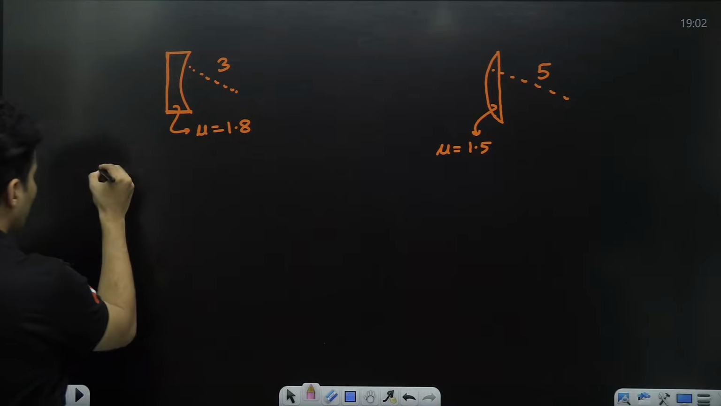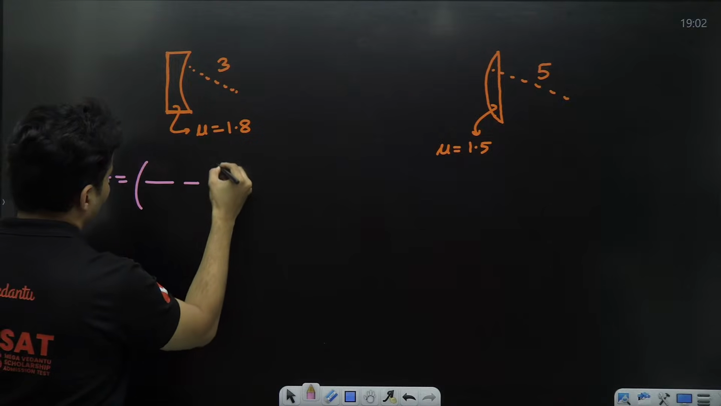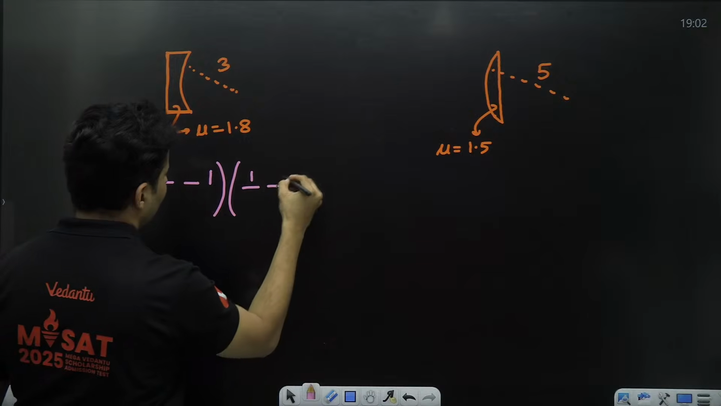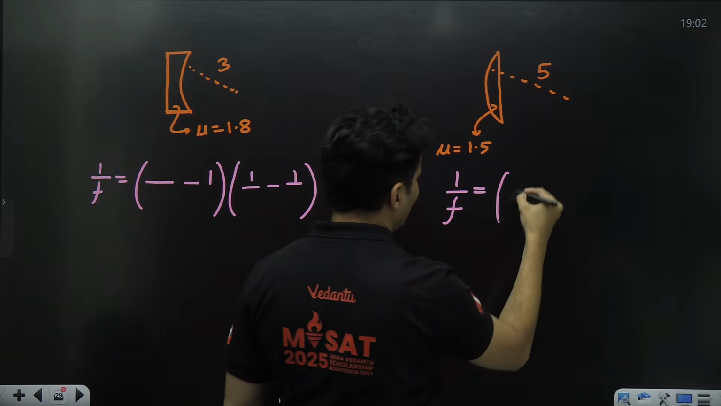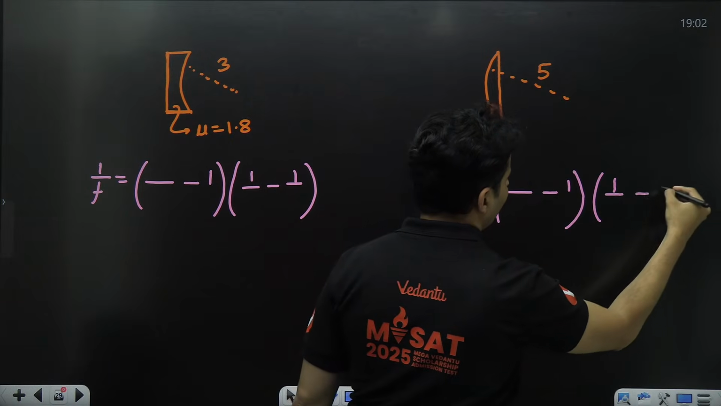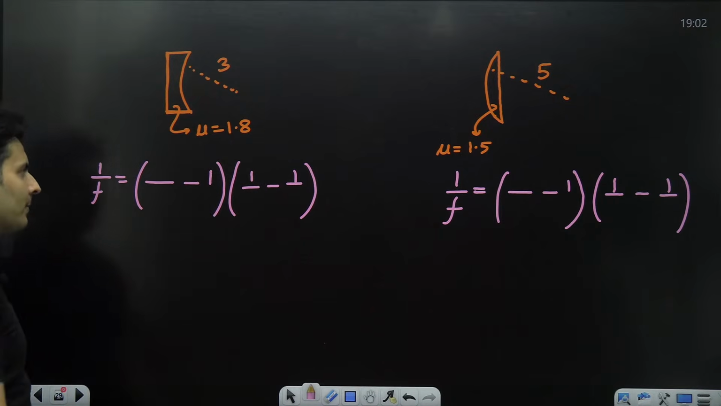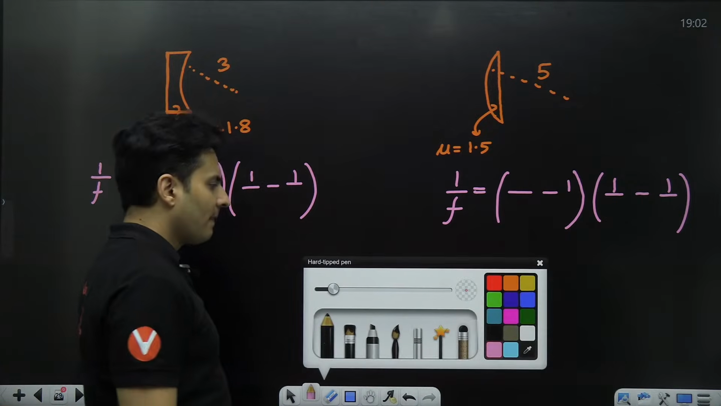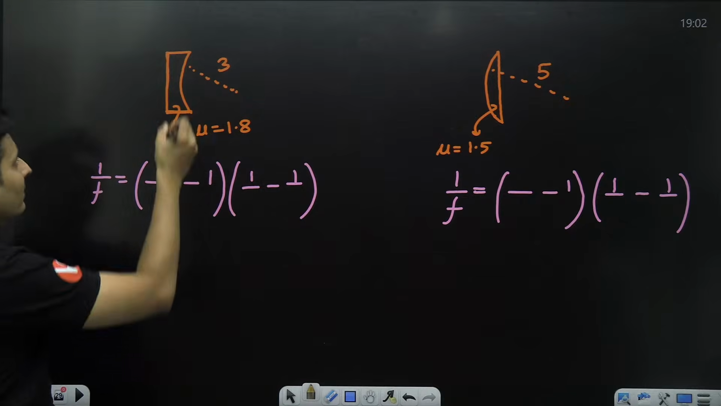What do I do now? So 1 by f is equal to something minus 1 into 1 by something minus 1 by something. Here also 1 by f is equal to mu L by mu M minus 1 into 1 by R1 minus 1 by R2. We want to figure out what these numbers are. Alrighty. First, let's see how the light is coming. Sign convention, R1, R2, everything matters.